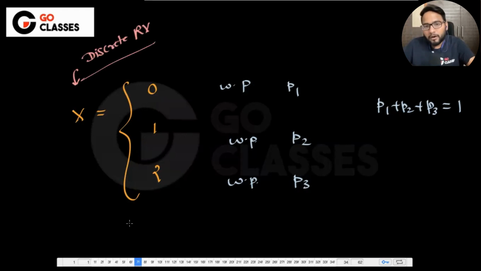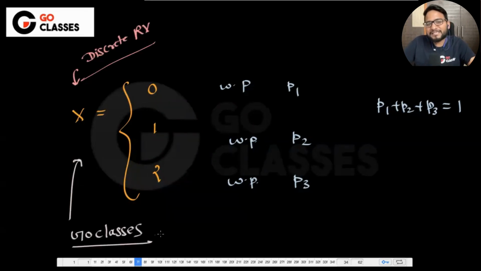Okay, great. Now, this is a discrete random variable, and let me tell you the name of this random variable. This random variable's name is goclasses random variable. I just defined my own random variable, which means that I can define my own random variable, but unfortunately I cannot make it popular. That's the only problem with this random variable. I want to make it popular so that everyone calls it goclasses random variable, but I can't do it, because it might not occur so often. You can define your own random variable and name it, but it might not be so popular, and that's why people might not be using it.